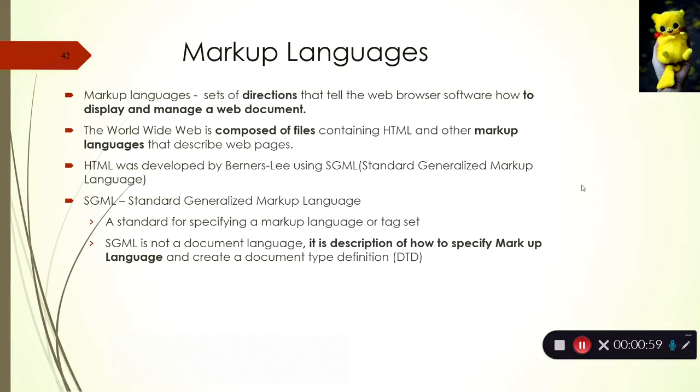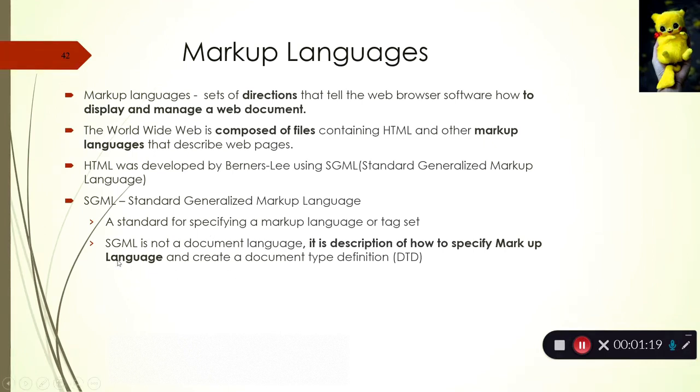The term markup language refers to a language which a browser can understand. Tim Berners-Lee developed a standard for specifying a markup language. A description of how to specify a markup language is there in SGML.